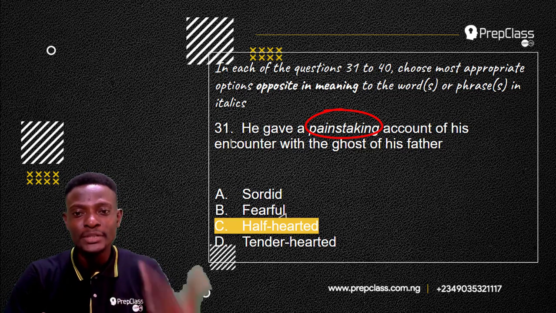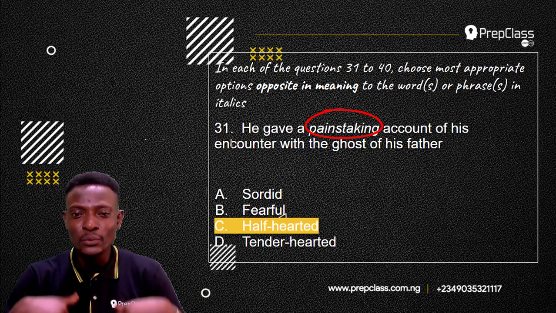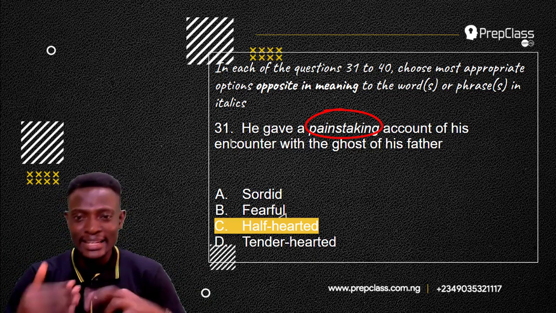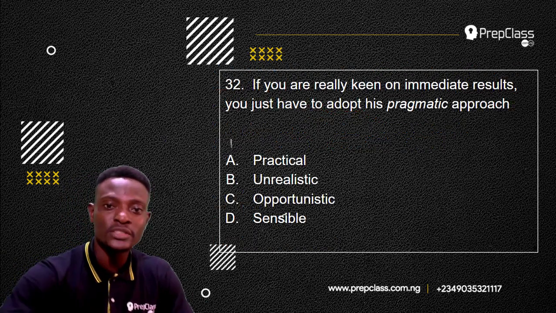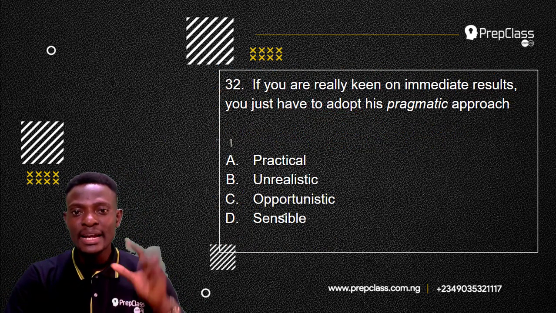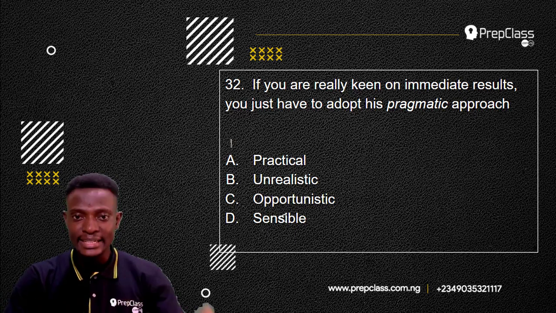Painstaking means to be done passionately, carefully, thoroughly and diligently. Half-hearted means to be done without enthusiasm and energy, in a lackluster fashion. So, moving on to the next question, question 32. Remember, we have to select the option that is the opposite of the word in italics.